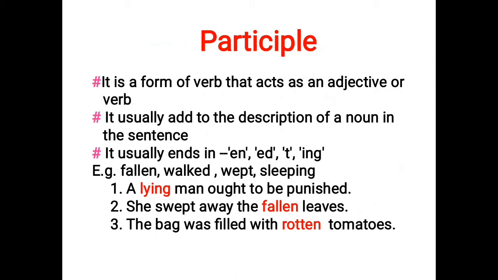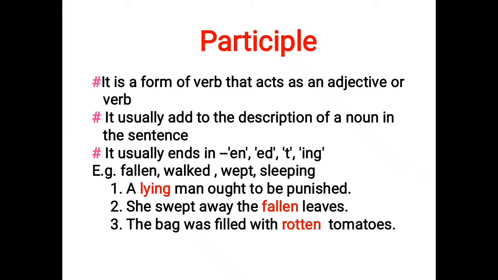The third example is: the bag was filled with rotten tomatoes. Tomatoes is a noun, and more information about the tomatoes is given with the adjective rotten, which tells us what type of tomatoes they are. So rotten plays the function of an adjective here, and rotten is a participle, which is a past participle. Like this we have two types of participles: present participle and past participle.